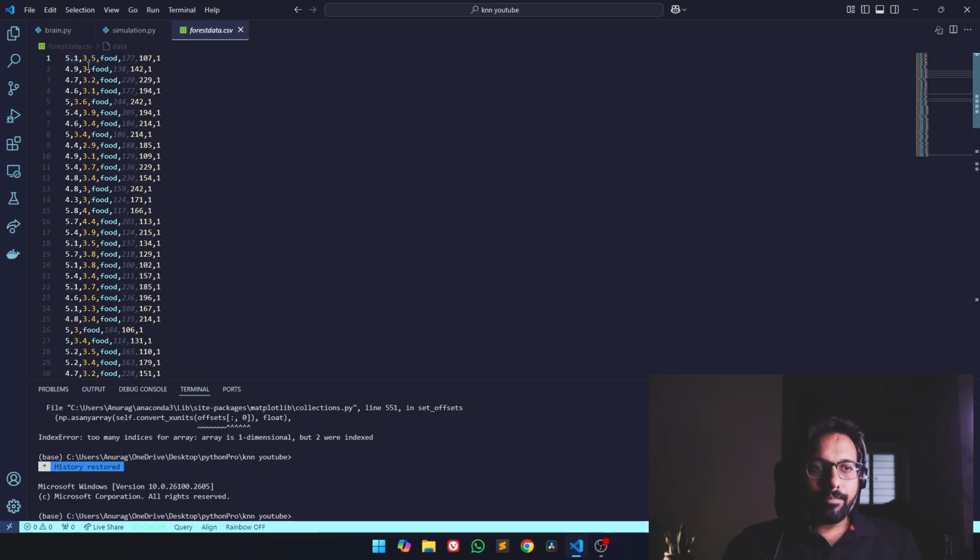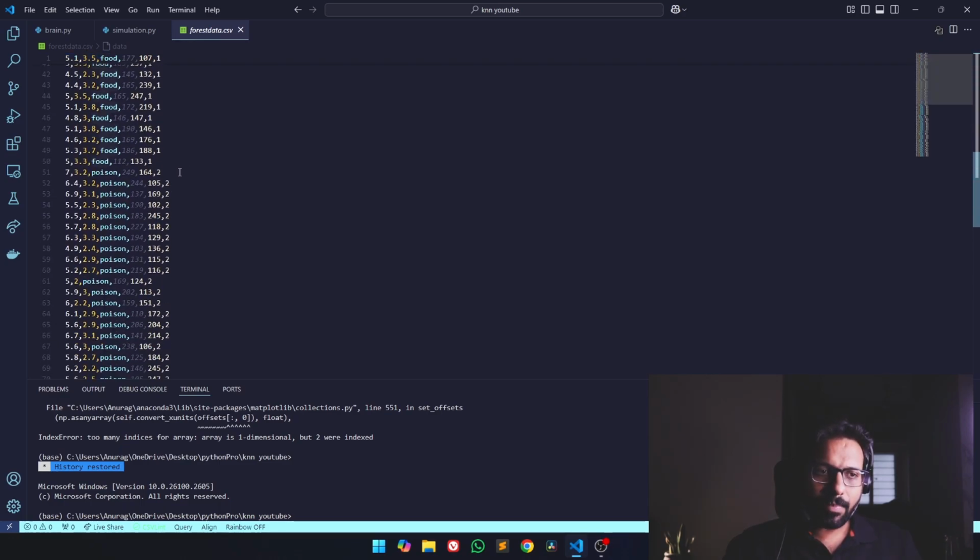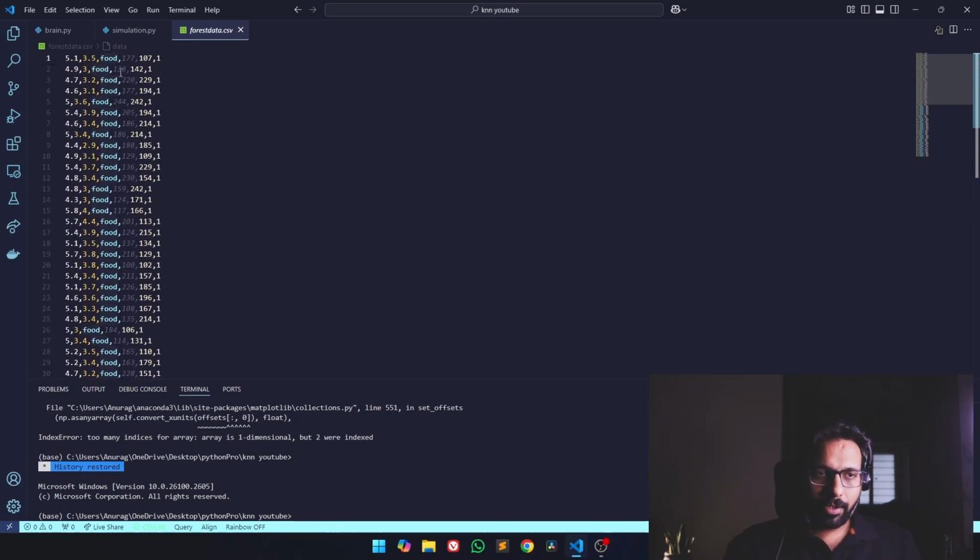So the first two features are sepal width and sepal length. The third one I have added as food or poison. So for 50 instances of the data it is food, and for the other 50 it is poison. The next two parameters are x and y coordinates, which we'll be using to spread the berries across the forest. We will be visualizing the whole environment, and these x and y coordinates will be used to spread our berries on the forest.